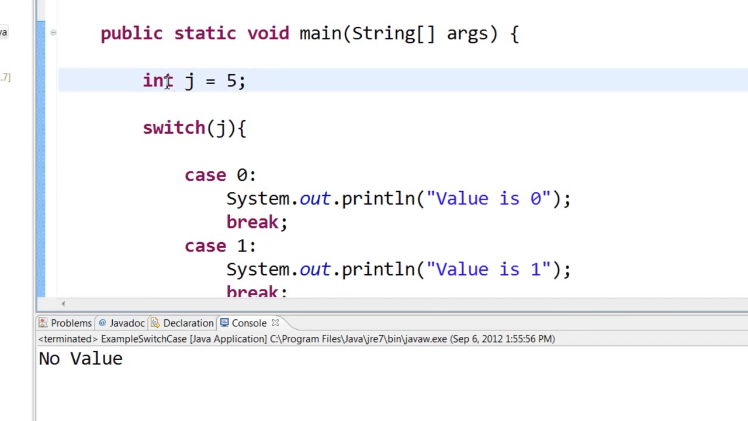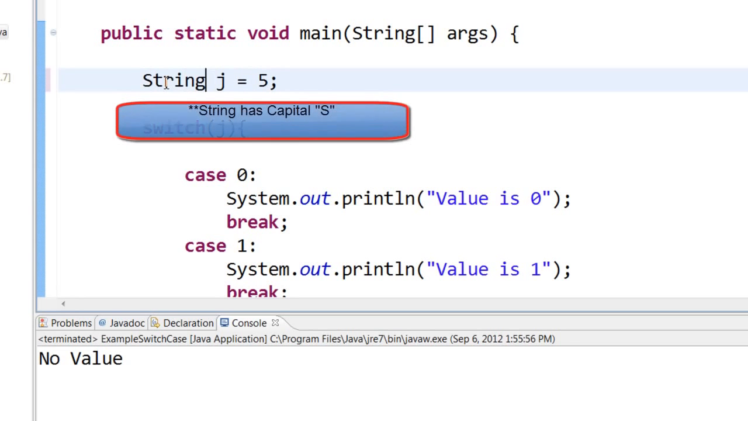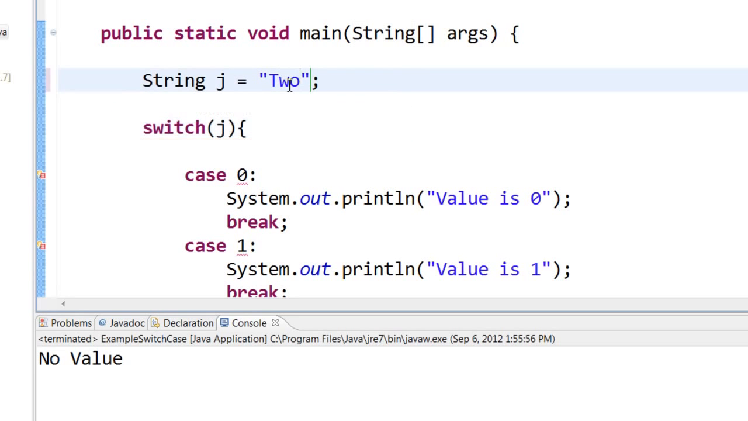Since Java 7, you can also use strings in switch case statements. Before Java 7 you could not use strings. String is used to hold any kind of text. So let us modify this to use strings. String j holds a text as 2.